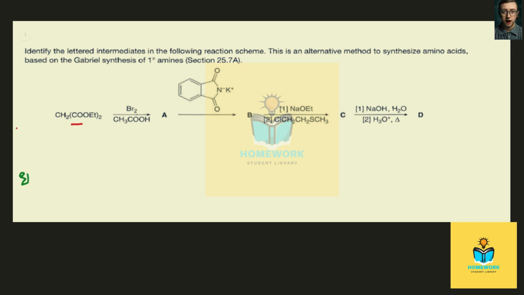EtO, C double bond O, CH, C double bond O, OEt, ethyl ester. And one hydrogen is replaced by bromine. So this should be the compound.